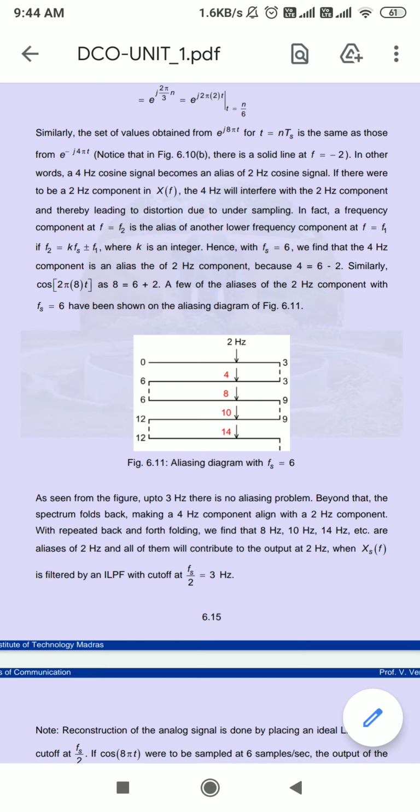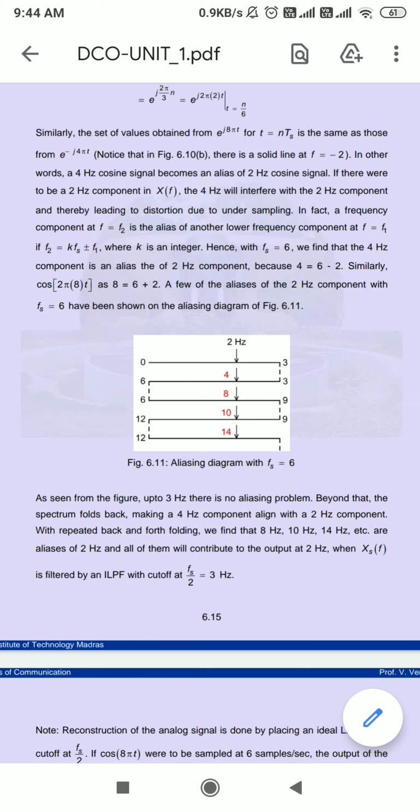Up to 3 Hz there is no aliasing. With repeated back and forth sampling, we find that 8 Hz, 10 Hz, 14 Hz are aliases of the 2 Hz, and all of them make the same output which we get at 2 Hz.